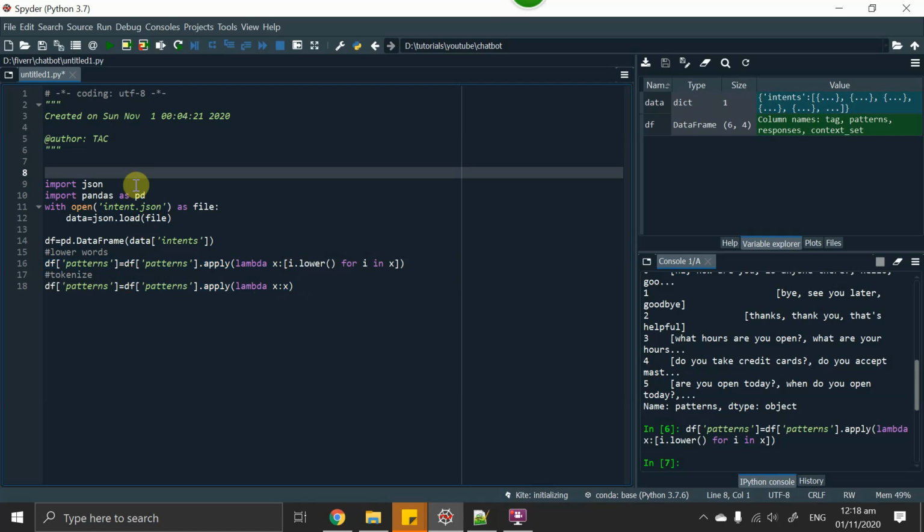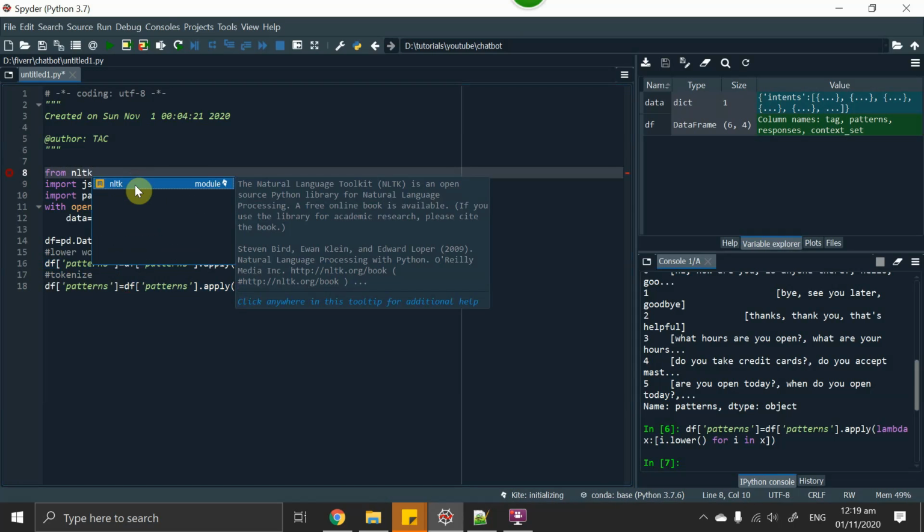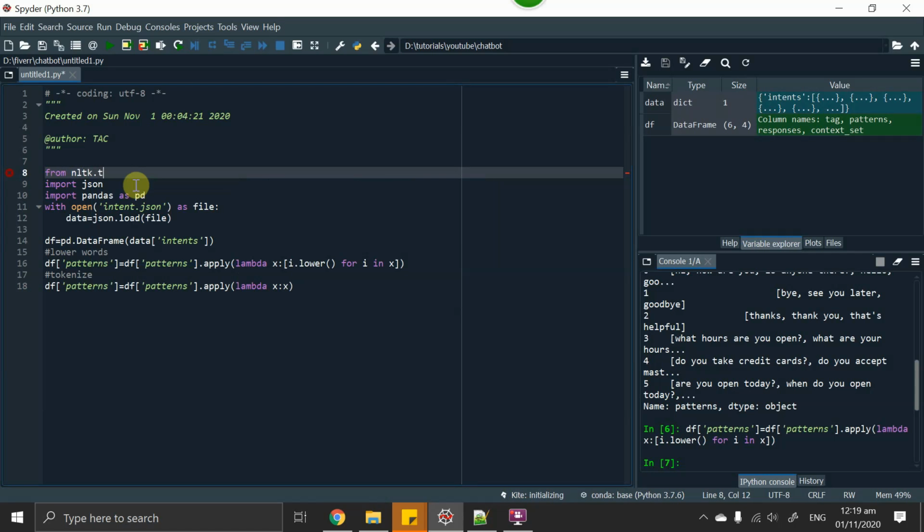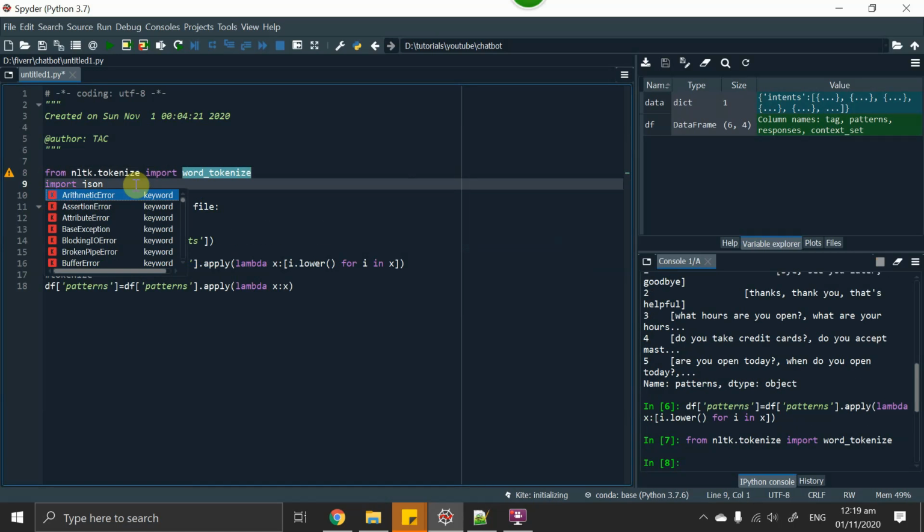For that purpose, I will import NLTK, which is a natural language processing library. from nltk.tokenize import word_tokenize. You can use the split function or you can use the word_tokenize function.